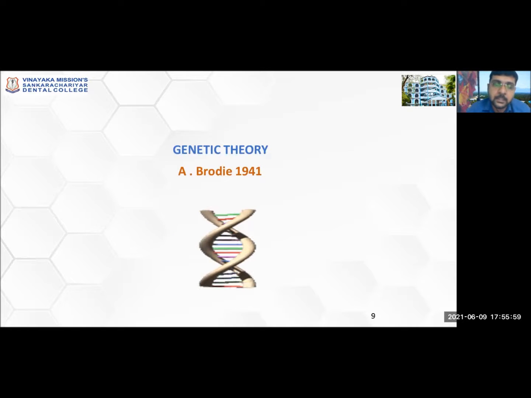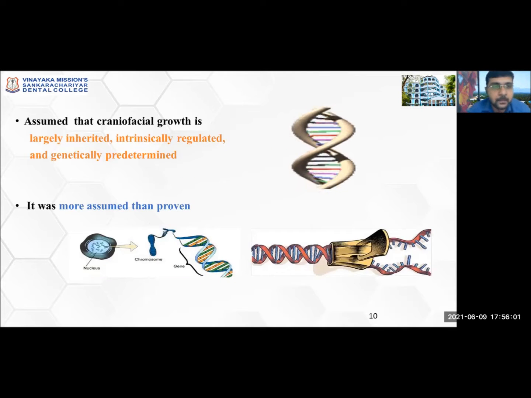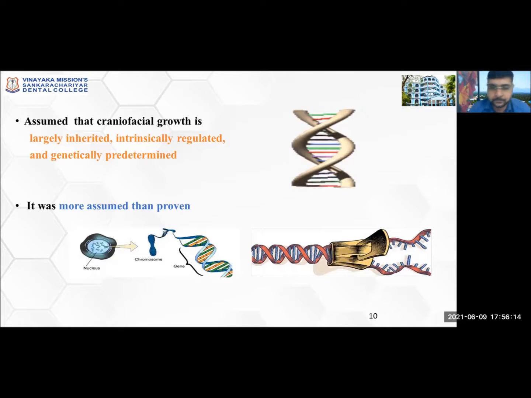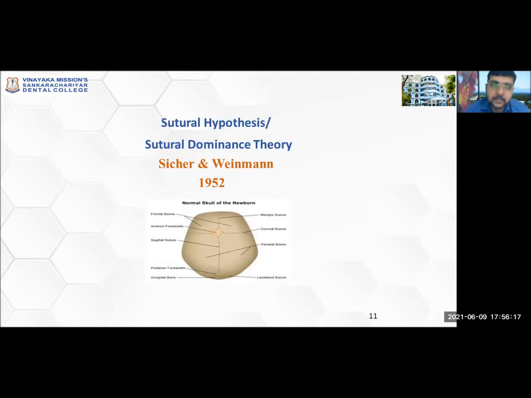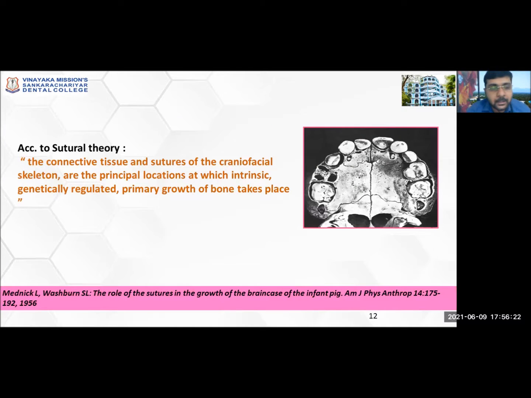Next came the genetic theory by Brodie in 1941. His theory stated that craniofacial growth is largely inherited, intrinsically regulated, and genetically predetermined. According to him, growth was genetically controlled, so it was more assumed than proven. The next theory is the sutural theory by Fisher and Weinman. According to this theory, the connective tissue and the sutures of the craniofacial skeleton are the principal locations at which intrinsic, genetically regulated primary growth of bone takes place. So according to him, sutures are the ones which control growth.